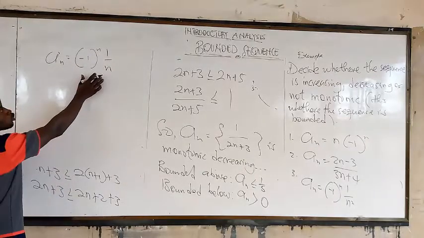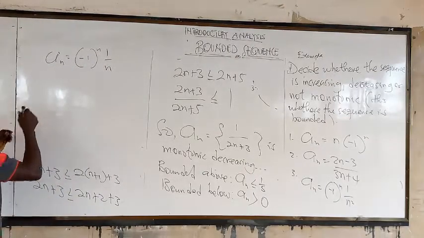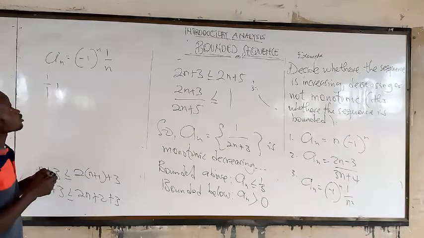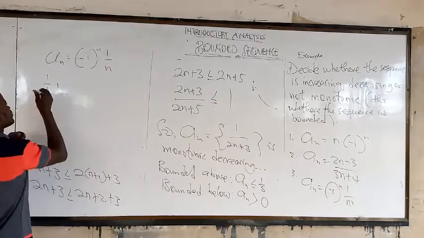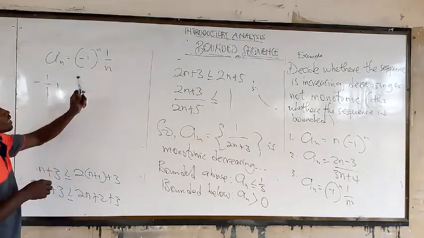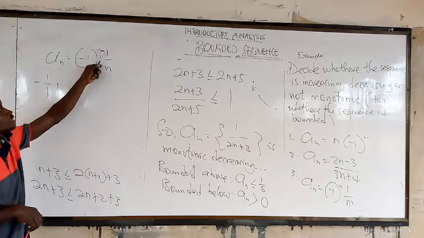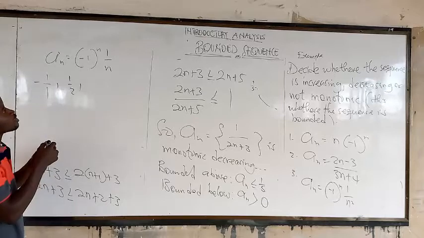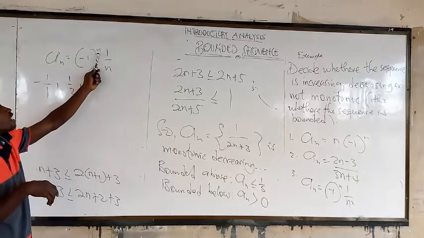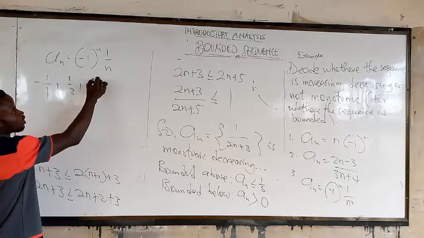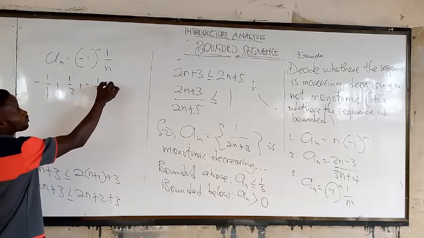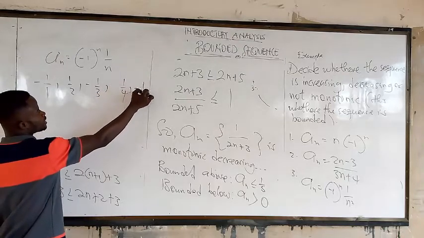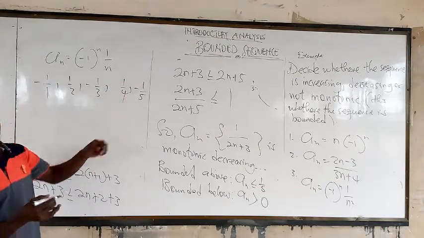So if n is equal to 1, we get negative 1 over 1. But if n is equal to 2, we get a positive, then we get a half. If n is equal to 3, it's odd, so we get negative 1 over 3. Then 1 over 4 positive, then negative 1 over 5. Then it continues like that.